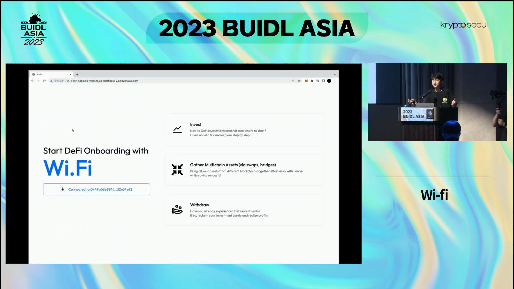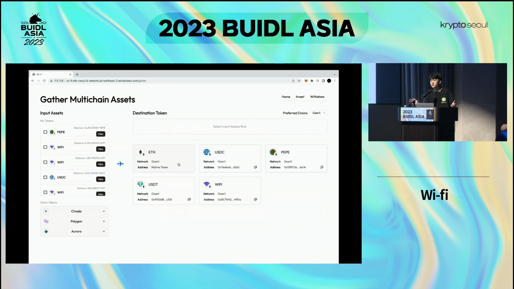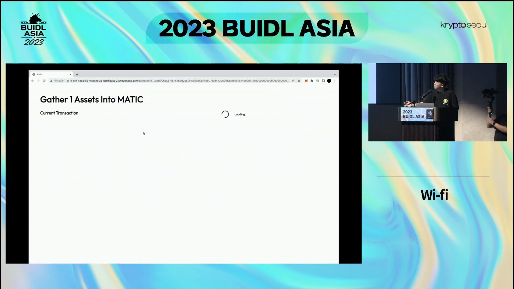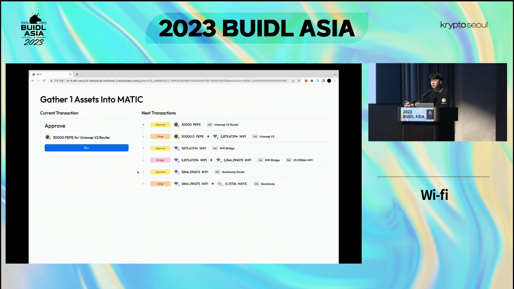But what if you didn't have enough gas fees in the destination chain to execute your transactions? Well, we have a solution for that too, which is gathering multi-chain assets. So you choose which destination chain you're going to be transacting on, and you could pay for your gas fees with other assets from other chains. In this case, we're going to be using Pepe from the Ethereum chain to fund your gas fees in the Polygon chain. So it basically goes through the same process, and it's this simple.